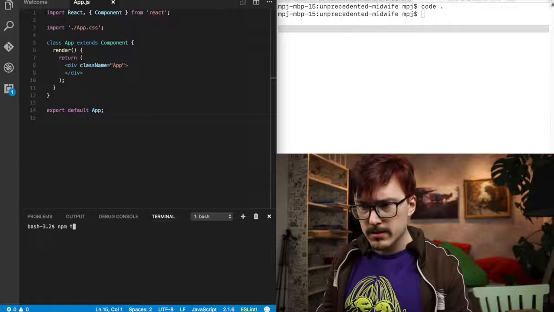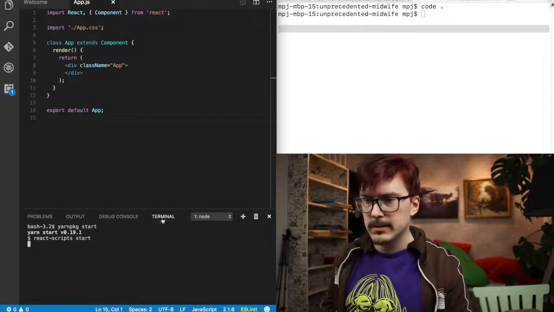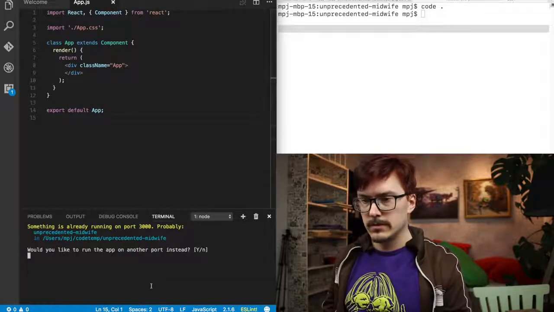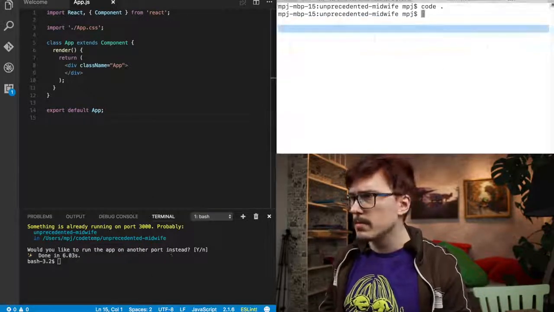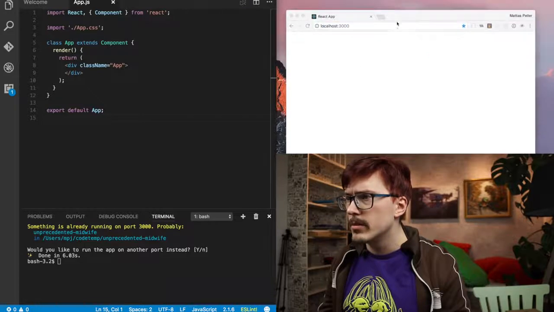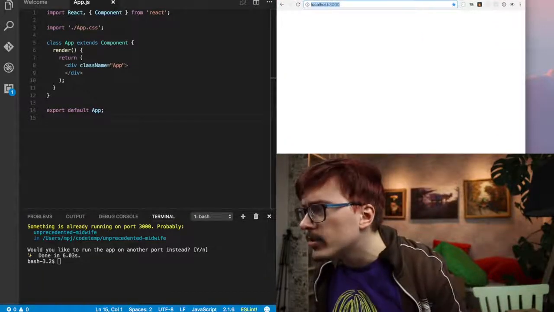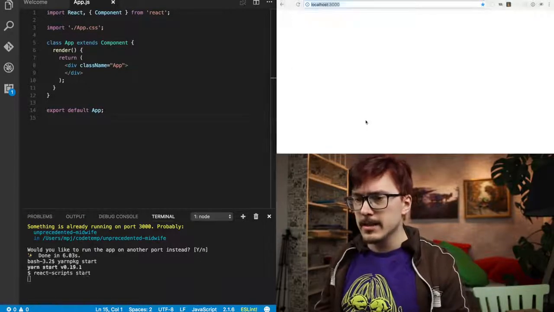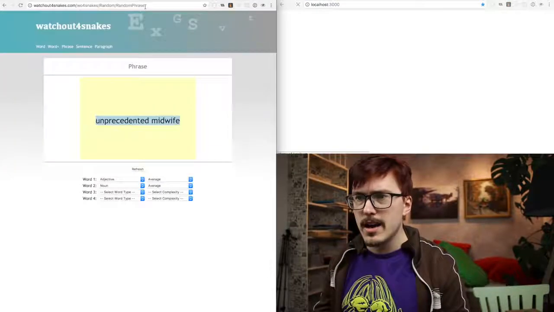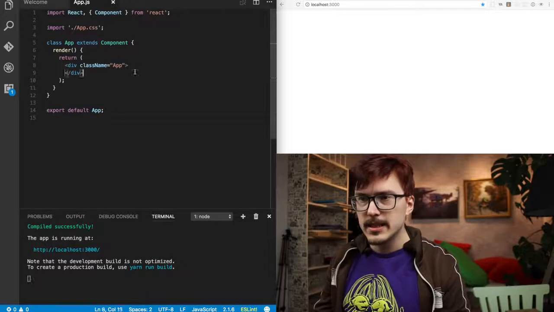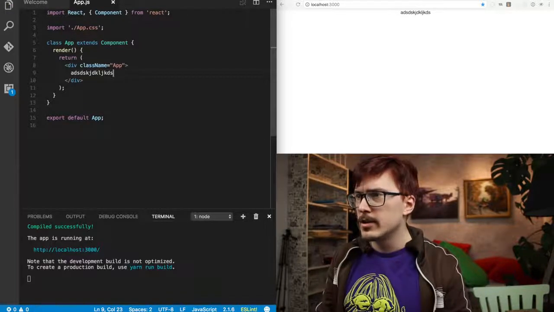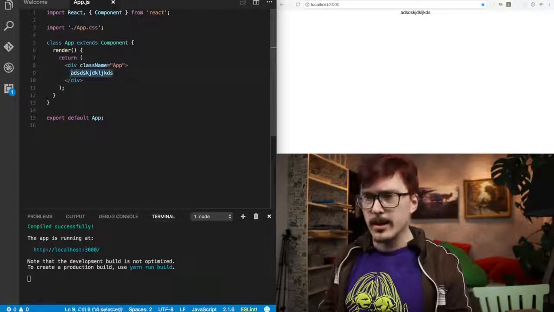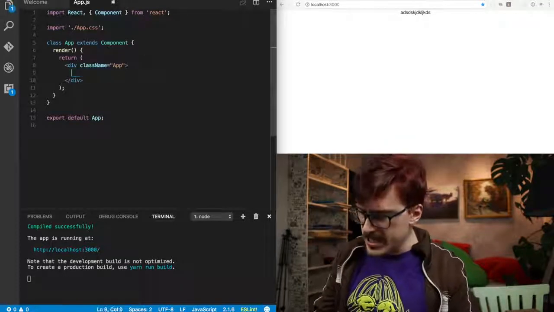Okay, go npm start. No, it's yarn start. Oh, it's already running. No, I don't. I want to stop the old ones. Let's kill this terminal. Go away, and I'm going to place the React app over here so that we can see it at all times. All right, run again. Is it running now? No, don't run there. Okay, so I type something here, and cool. We now have live reloading for our hello world app.